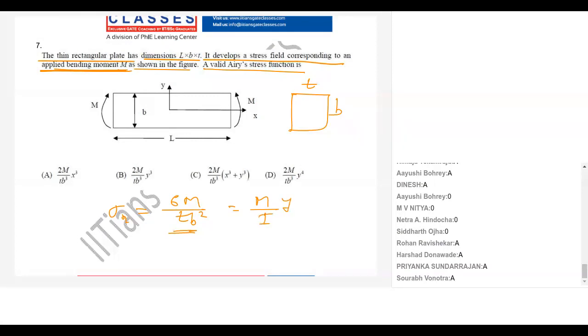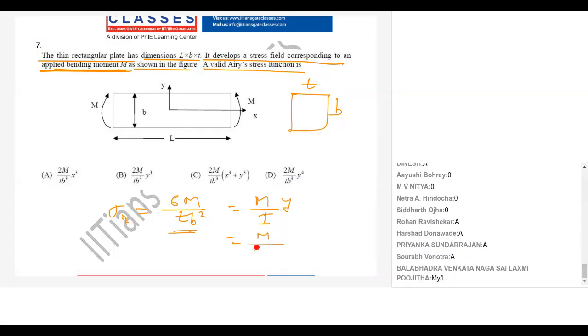What is I? I is T B cube by 12. What is my y? B by 2. So from here I get sigma x is 6M by T B square. Everyone agree? For pure bending, this is my bending stress.